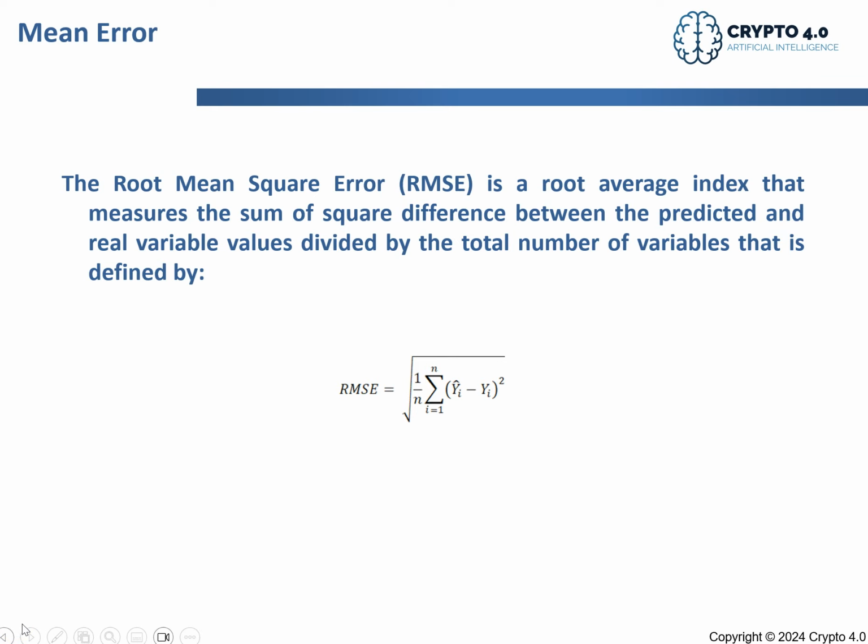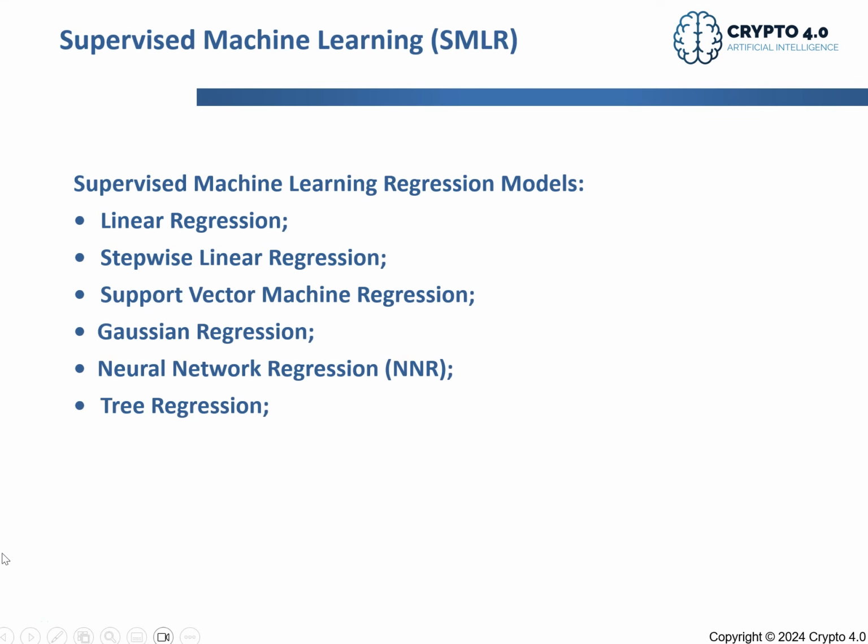In our first example, it will be the Bitcoin price prediction. As I mentioned before, we have different types of regression methods. The first one that we are looking into is linear regression, but we have different models such as stepwise linear regression, support vector machine, Gaussian regression, neural network, tree regression, and other variants of this method. I just give some main examples for you to understand that there are different methods that can be used to make this prediction of our coin price in the future.